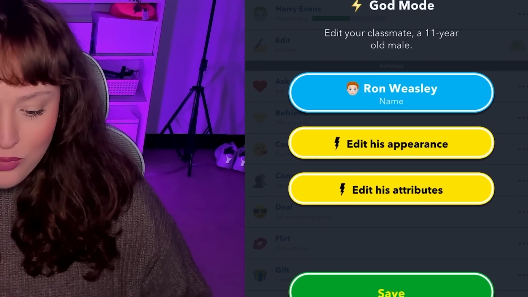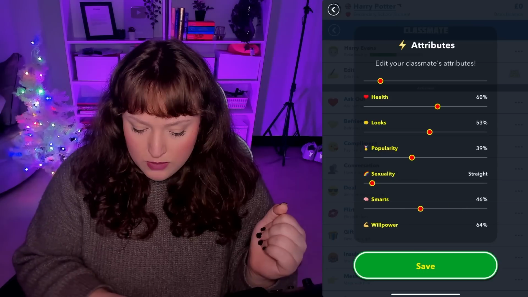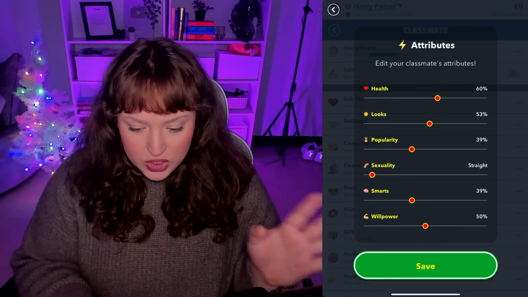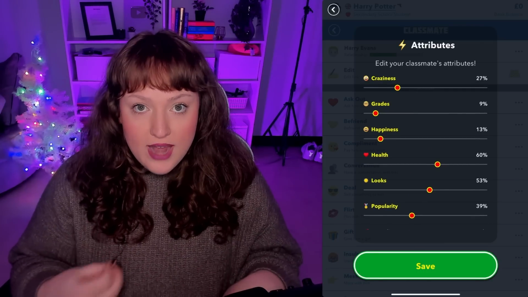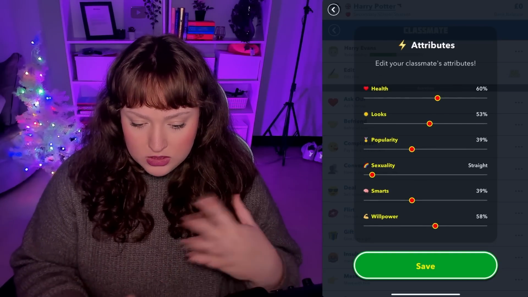So now we have Ron Weasley, so we gave him the beautiful orange Weasley hair. Smarts, we're gonna have him just below average. Willpower, average. He's a little more careful at acting out than Hermione and Harry, so we're actually going to give him a little bit more. So the only ones we're really focusing on the attributes are the Golden Trio and maybe Draco.